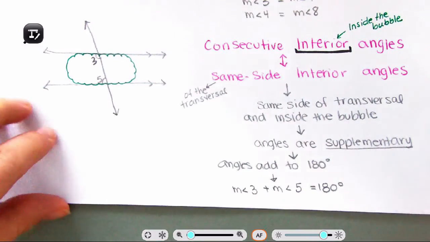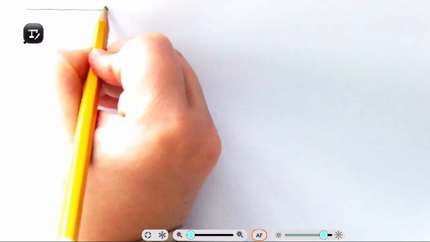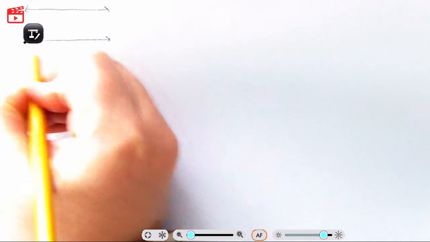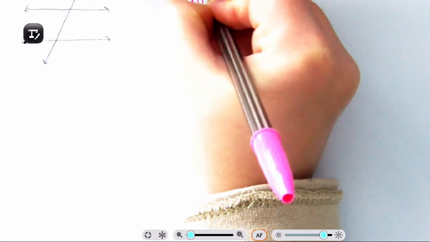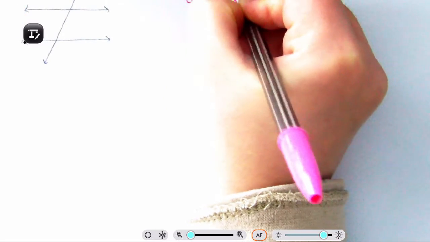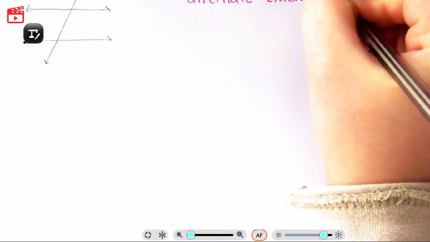All right, just a couple more. I'm going to move a little bit quicker on the other ones now. So we talked about corresponding angles. We talked about consecutive interior angles. So then we have, let me draw these out first. Next one we have, let's do alternate exterior angles.